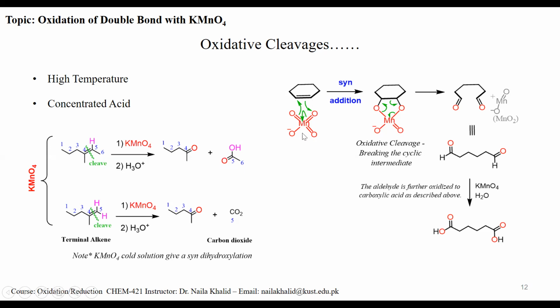This is cyclohexene. When it is treated with potassium permanganate in the first case, then syn addition takes place. And as you know, we are using concentrated acid at very high temperature. First of all, it is converted into this dialdehyde, which is further oxidized to give you carboxylic acid.